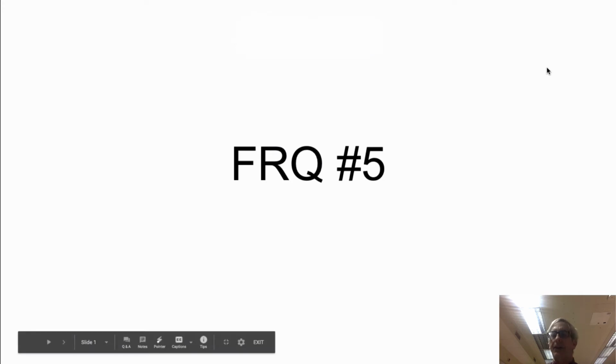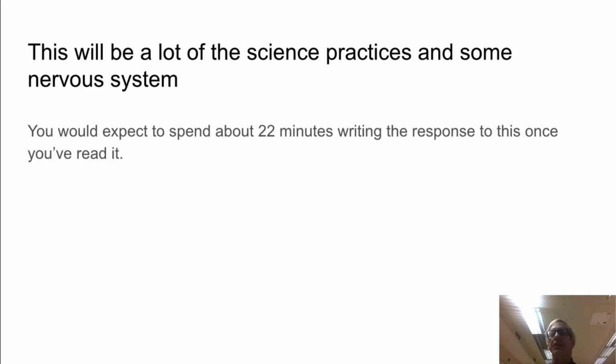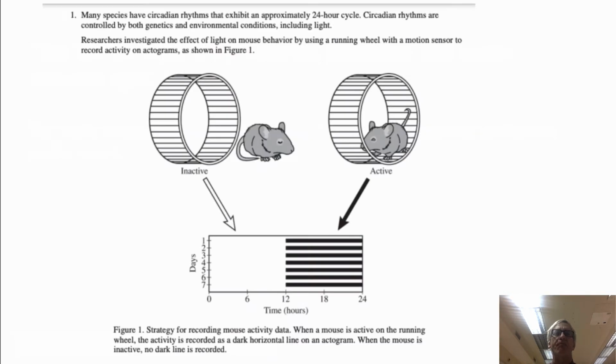Welcome to Kent County High School Science and AP Biology free response question number 5. This is a 10-point question. We normally plan on budgeting about 22 minutes for questions 1 and 2, which are the 10-pointers on the exam.